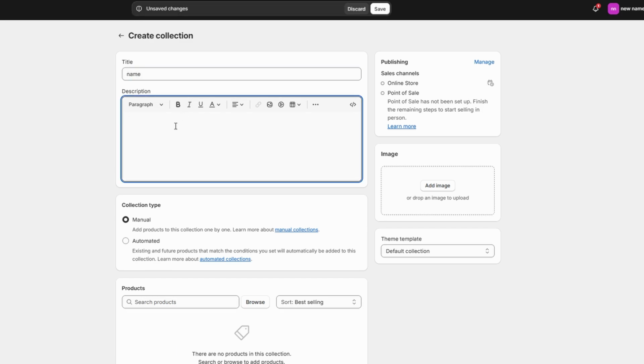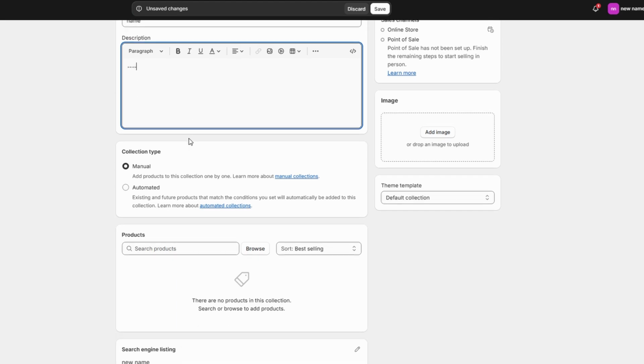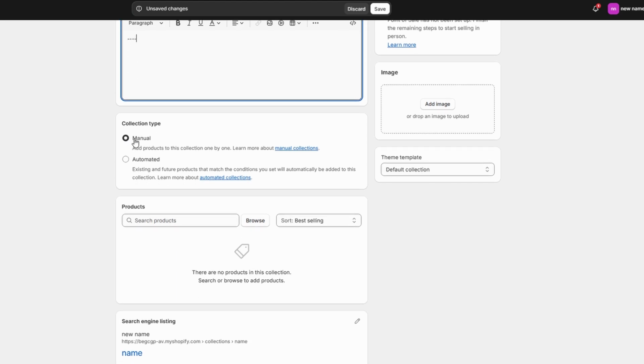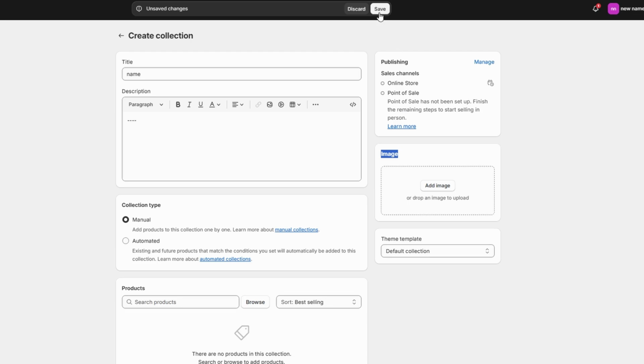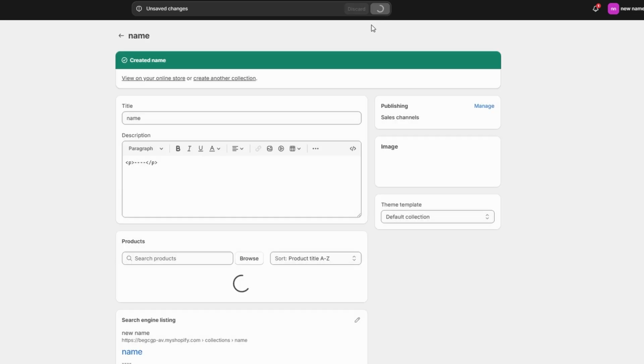Description. Optionally, add a description to explain what's in this category. Collection type. Choose Manual if you want to manually add products to this category. Image. Add a category image by dragging and dropping the file into the image field. Once done, click Save. Repeat these steps to add additional collections.